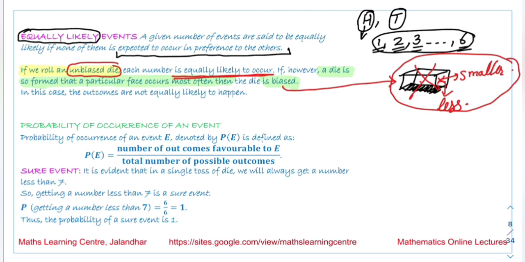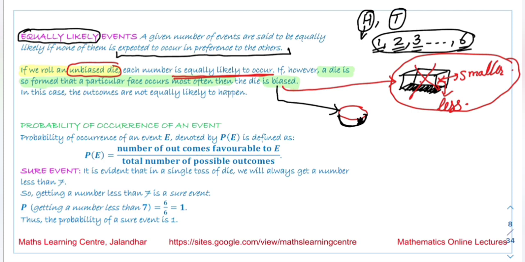Similarly, if I am talking about the coin, suppose we have put something round over here like this. This kind of coin is called the biased coin. Or we have put some weight on one side of the coin, it will make it a biased coin.